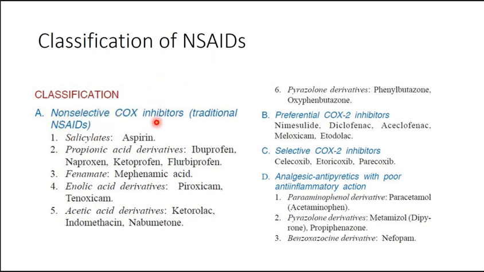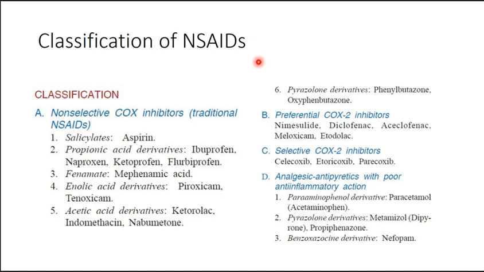NSAIDs can be classified as non-selective COX (cyclooxygenase) inhibitors, also known as traditional inhibitors, in which we have different subclasses: salicylates, aspirin; propionic acid derivatives, ibuprofen, ketoprofen, naproxen; fenamate, mefenamic acid; enolic acid derivatives, piroxicam, tenoxicam; acetic acid derivatives, ketorolac, indomethacin.